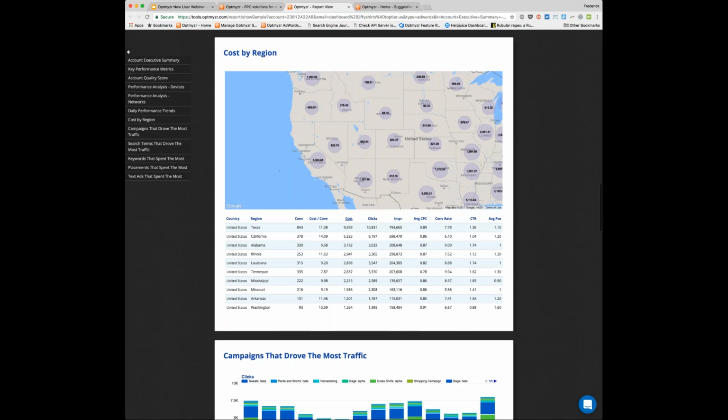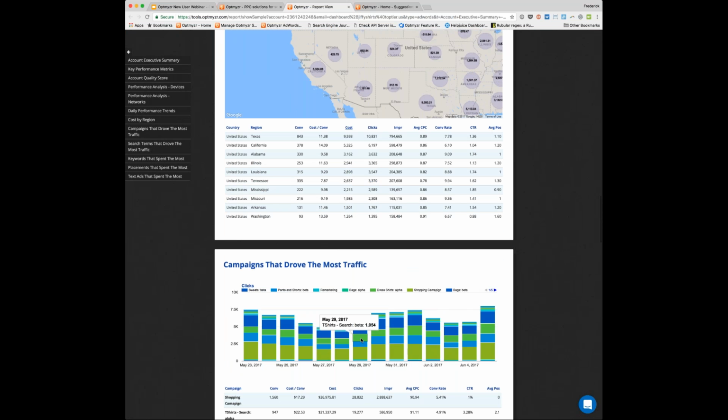So lots of visualizations on here. This one's pretty complex, but you can just hover over that and see exactly which campaign we're talking about. So it's a pretty cool report.